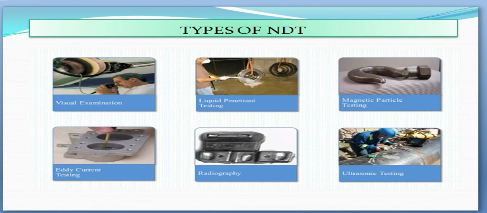What are the basic types of non-destructive testing? There are 6 types of non-destructive testing procedures. First, visual examination, liquid penetrant testing, magnetic particle testing, eddy current testing, radiography, and ultrasonic testing. Let's discuss one by one.